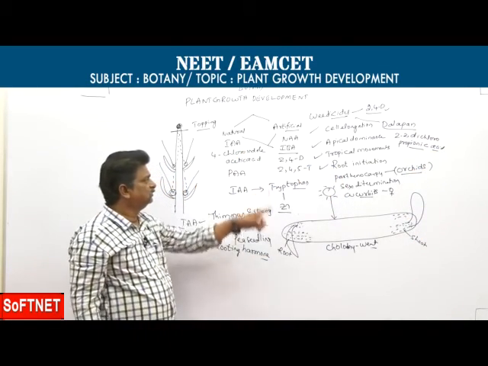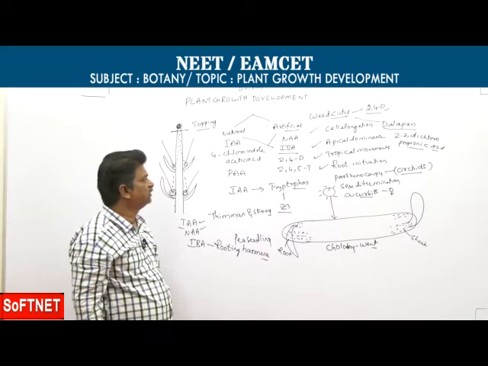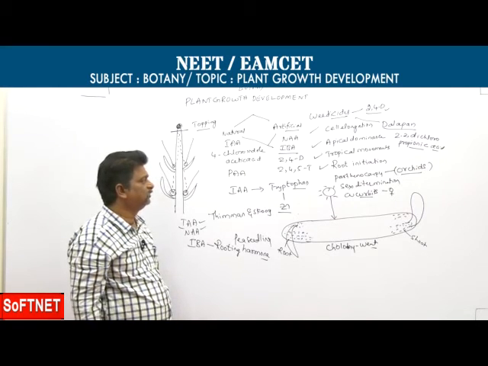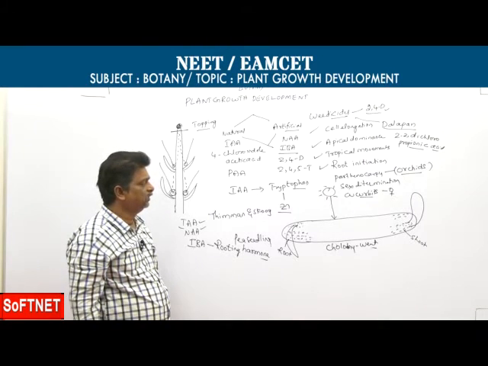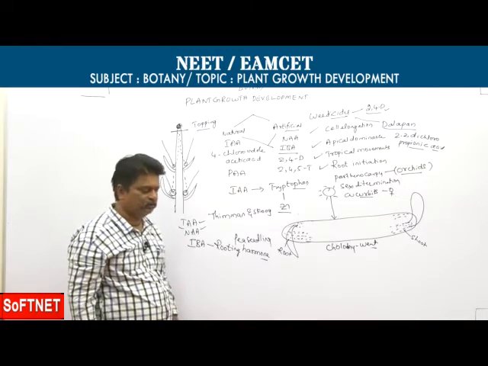So these are the physiological effects of auxins: weedicide, elongation, apical dominance, tropic movements, root initiation, parthenocarpy, and sex determination.